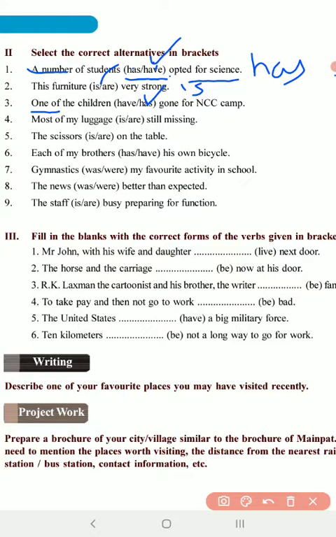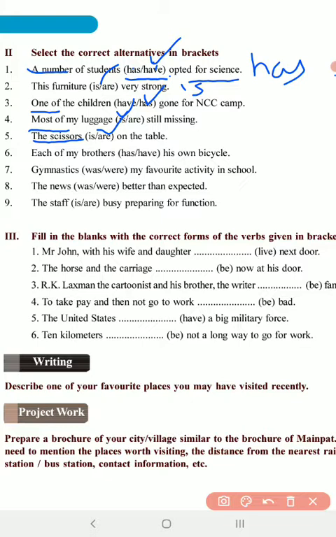Then the fourth one, most of my luggage. Like one of, we use only a singular verb, and therefore we use is. Most of my luggage is still missing, not our luggage, right? And then scissors. Scissors we use only in plural, so the scissors are, not is. The scissors are on the table.